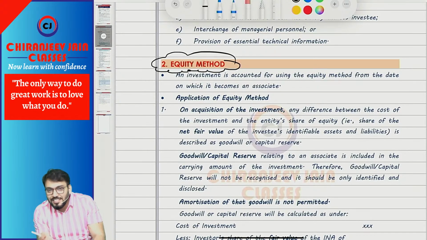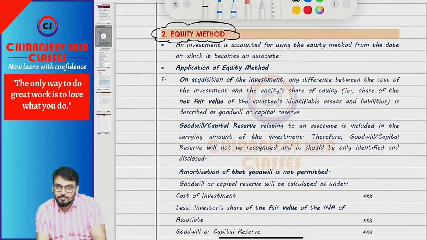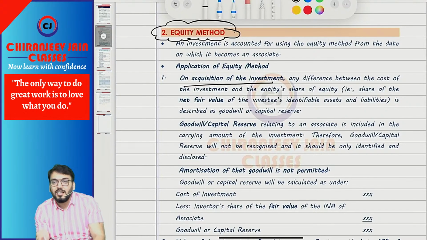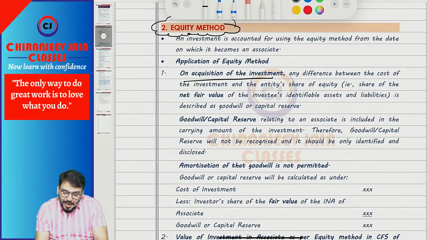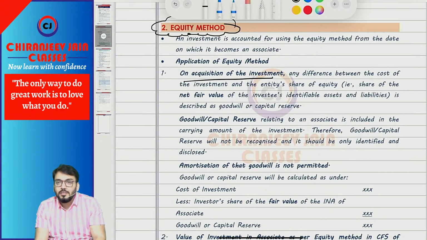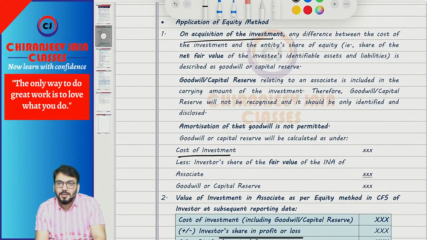AS 23 says that for accounting of investment in CFS we will apply the equity method. So what is the equity method that we are going to understand? On acquisition of investment we will pass an entry: investment account debit to cash or bank at cost price. But on acquisition we need to calculate goodwill or capital reserve, which is nothing but the difference between the cost price of investment and the proportionate share in the fair value of net assets of the associate.